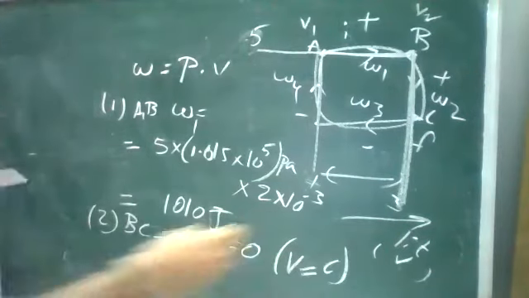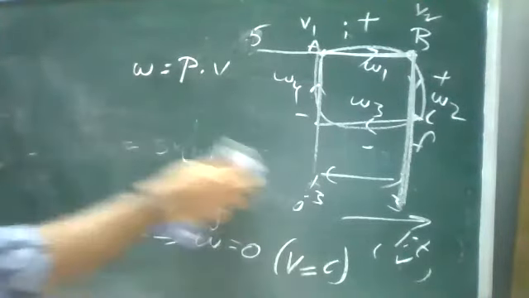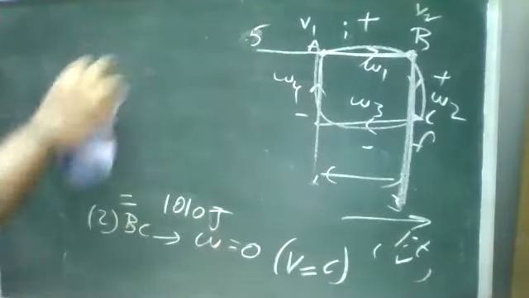You can say volume is constant. For the process of BC, the volume is constant. So when volume is constant, there is no work function. Okay, it is the second point. Clear? Right, now we'll see the third point. Now I will erase and move faster, so note it down a little.